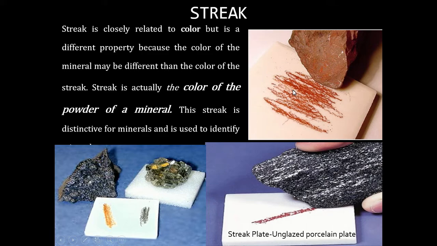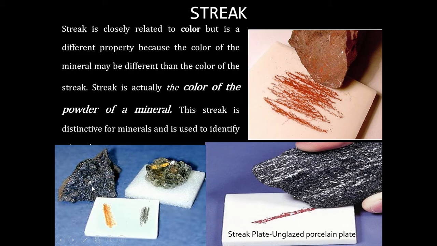Sometimes the color of the mineral and the streak color are different, and many times they are the same. Here you can see hematite, a black colored mineral, but when you powder it, it looks cherry red. So the color of the mineral is different from the streak color.